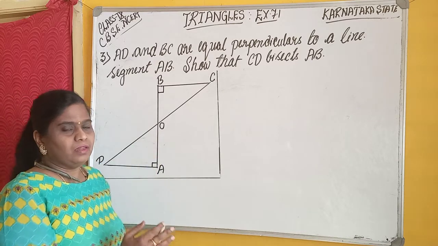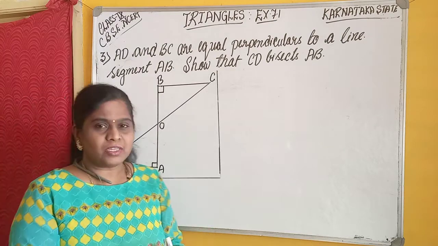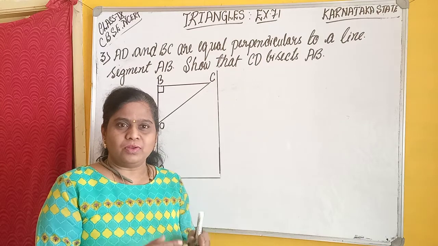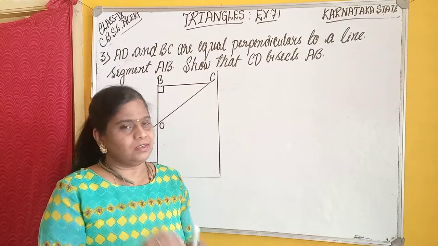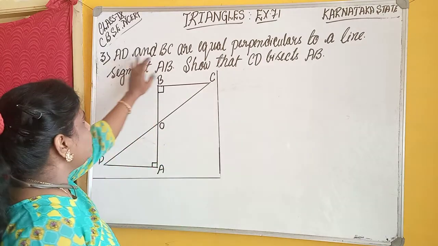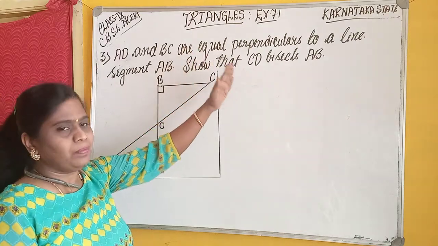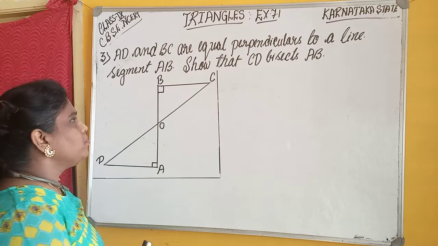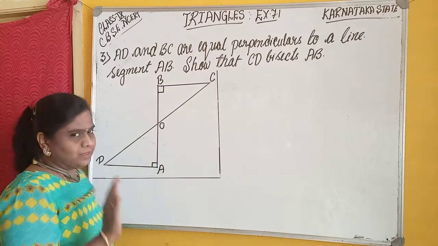What is given here in the problem? The understanding of the statement is very important, otherwise you will go completely wrong. First understand this: AD and BC are equal perpendiculars to a line segment AB. AB is a line segment.